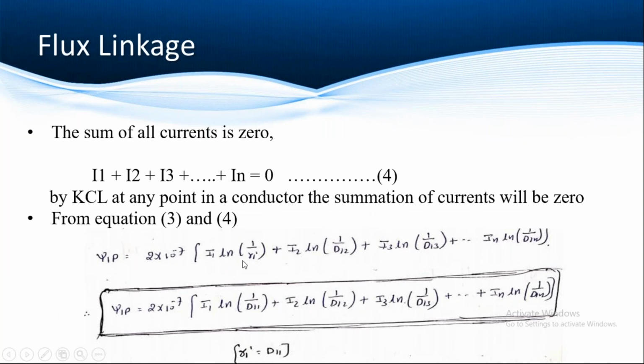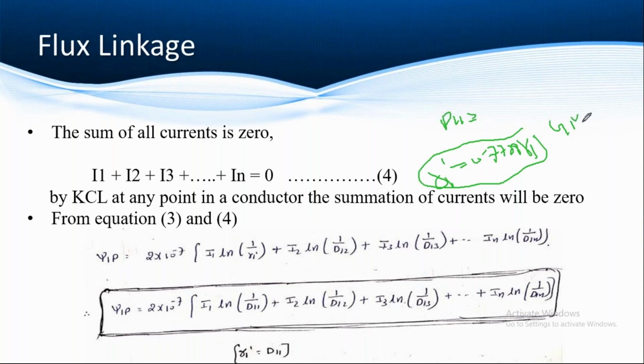After substituting that the sum of all the currents is equal to 0, the numerator term becomes 0. So finally we will get psi1p is equal to 2 into 10 power minus 7 I1 and this term. And here the R1 dash you can write as D11, that is the self distance of conductor strand 1, and R1 dash you can write as 0.7788 R1. This is the value of R1 dash, and it is called the geometric mean radius.